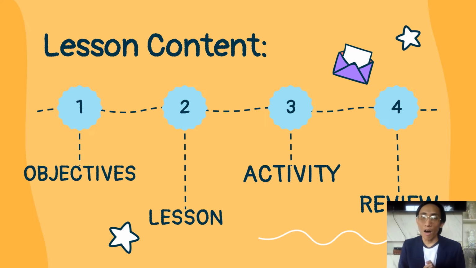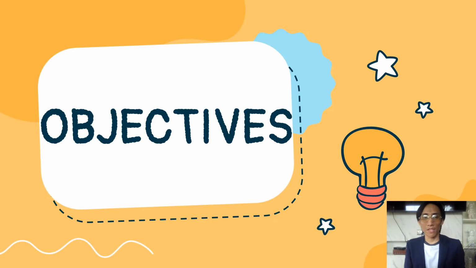So these are the lesson contents for today. First, objectives. I will discuss our objectives. Second, lesson. Of course, we will discuss our lesson for today. The third one is our activity. And the fourth one is a review of our lesson for today.